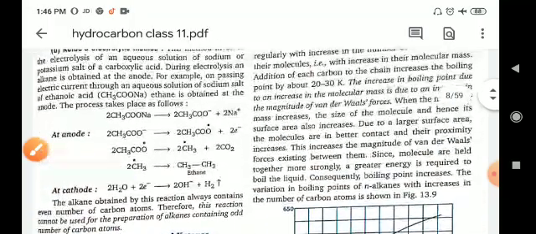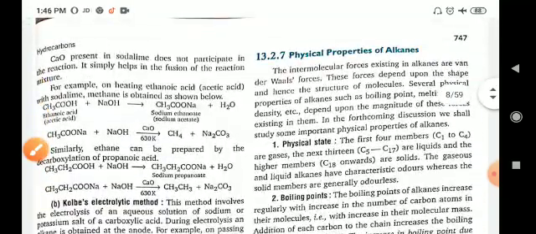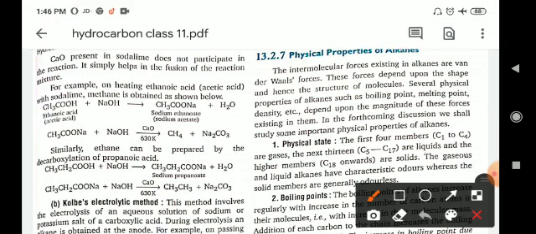Now, physical properties. The intermolecular forces existing in the alkanes are van der Waals forces, because there is no electronegativity difference, so they basically show weak van der Waals forces. These forces depend upon the shape and hence the structure of the molecules. Several physical properties of alkanes such as boiling point, melting point, density, etc. depend on the magnitude of these forces existing in them.